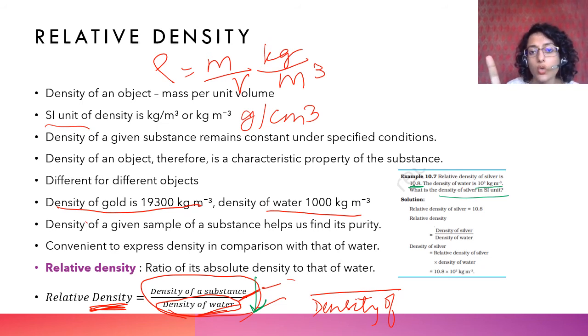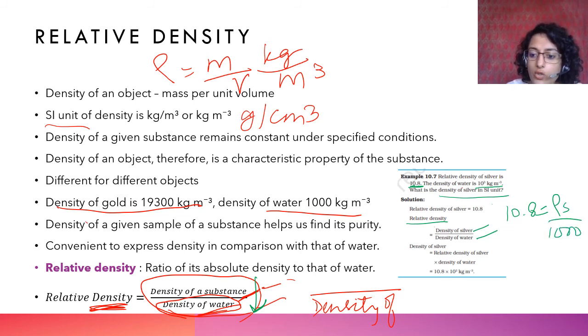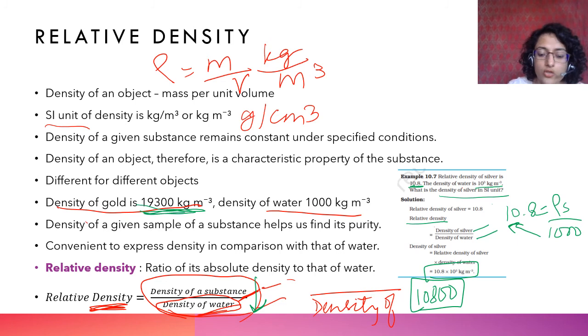Relative density doesn't have any units because it is a ratio. Ratios don't have units. So relative density is equal to density of silver upon density of water. It is given 10.8 is equal to density of silver upon that of water, which is 1000. So you just multiply these and then you get the density of silver. Again, you can see this is 10800 and this is lower than that of gold. So just as Archimedes did, to check contamination, to check adulteration.